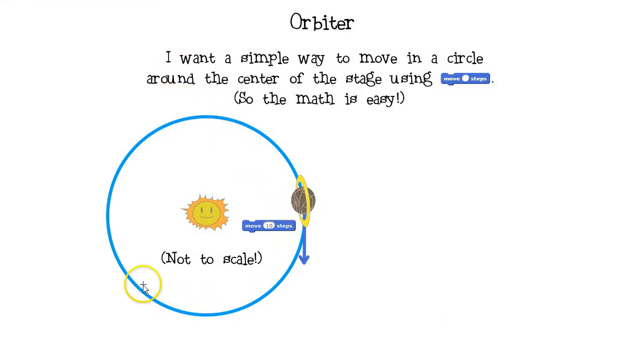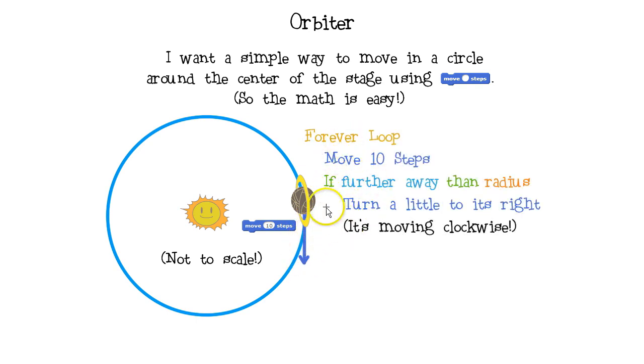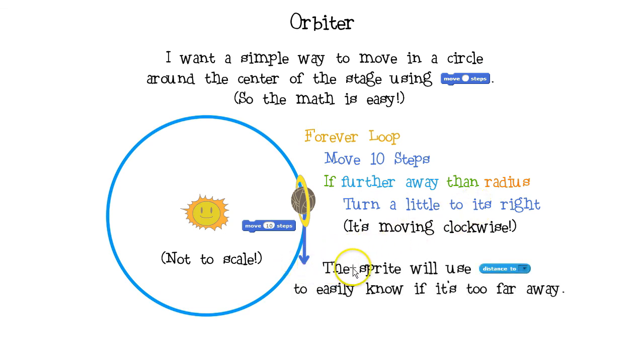In this challenge, I want a simple way to move in a circle around the center of the stage using move steps. As the sprite moves, it needs to turn towards the circle and hopefully stay close. The sprite will endlessly loop, moving 10 steps, then seeing if it's further away than the radius, it'll turn a little to its right. But how can the sprite know if it's too far away? The sprite will use distance to, to easily know if it's too far away.